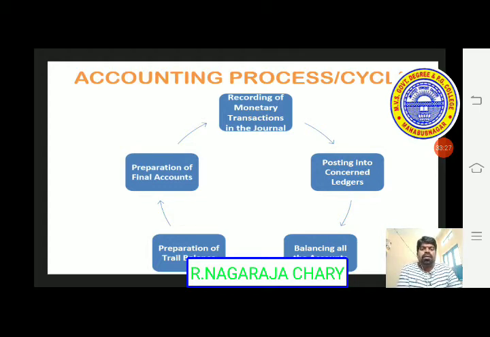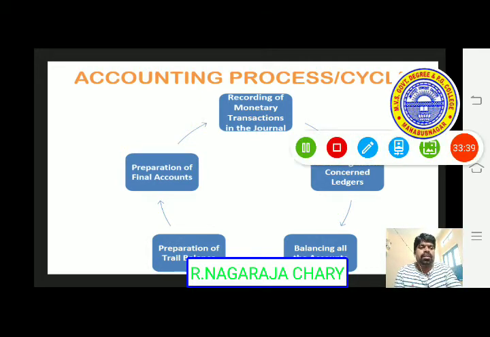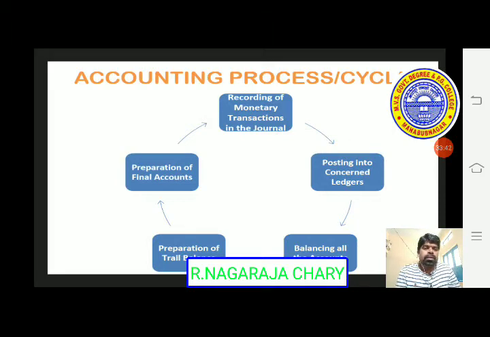Like that, if it is a production unit, a production account, trading account, profit and loss account, and a balance sheet are prepared. So after completing final accounts, whatever closing balances we have are to be transferred to the next year.